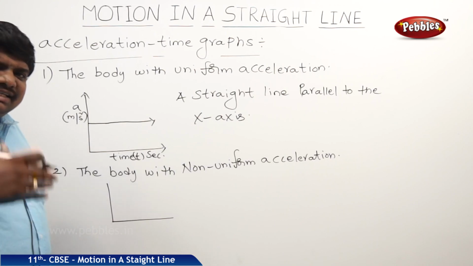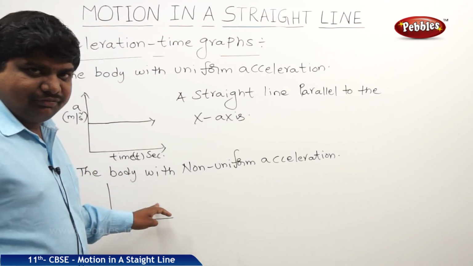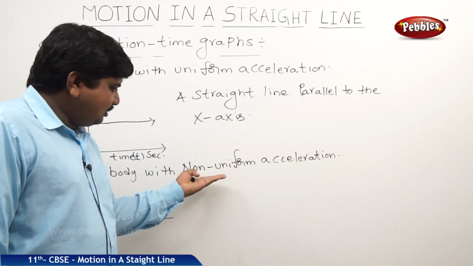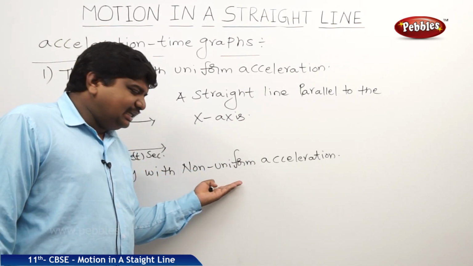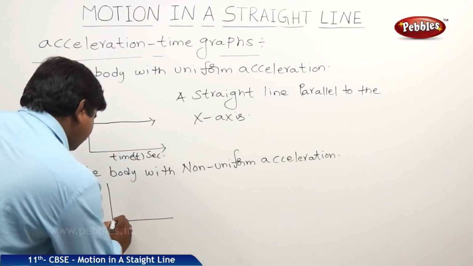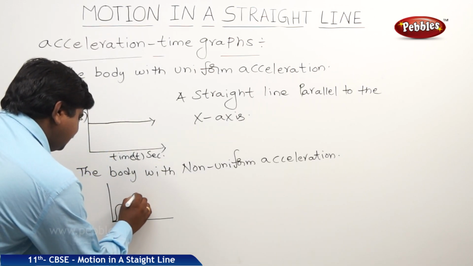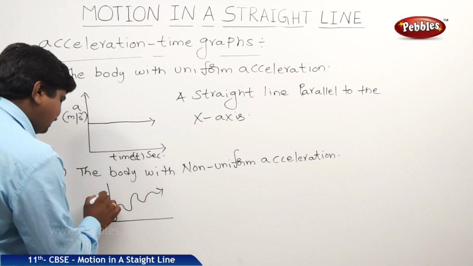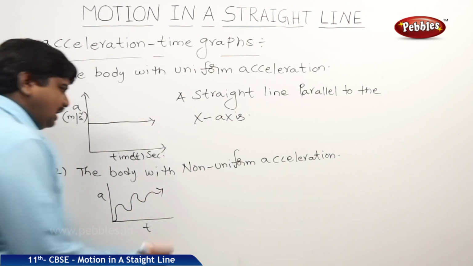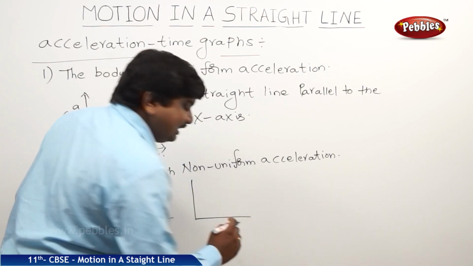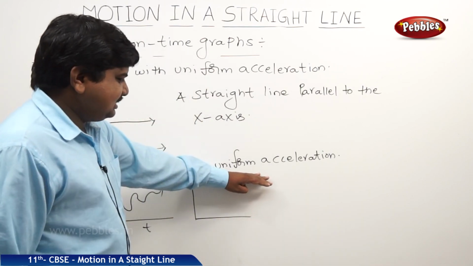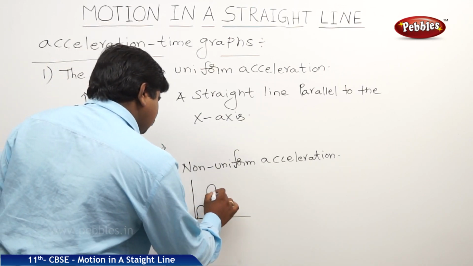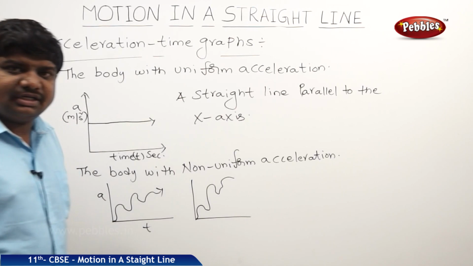So we can draw any zigzag path in the shape of the graph, because it is variable acceleration, not maintaining a constant acceleration. Any zigzag path not in a confined shape is the meaning of non-uniform acceleration.